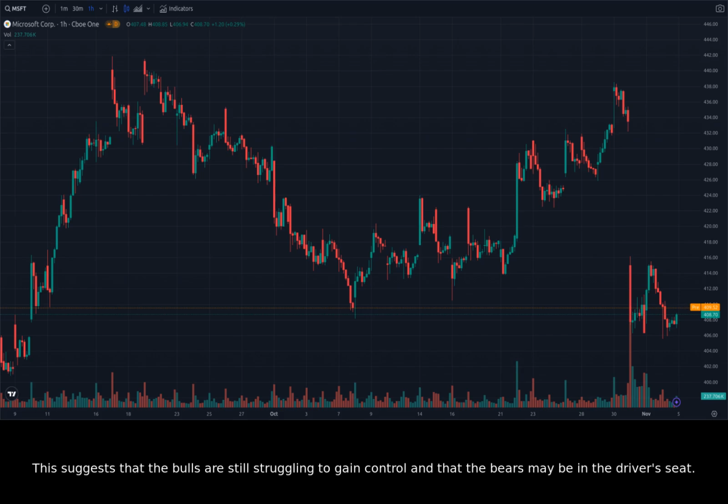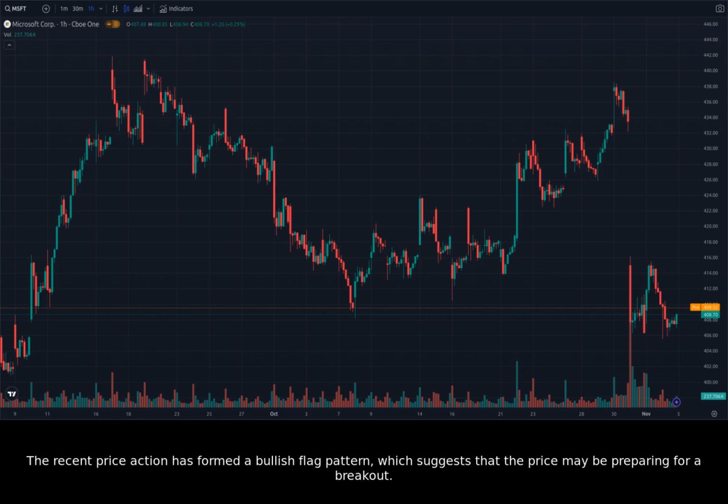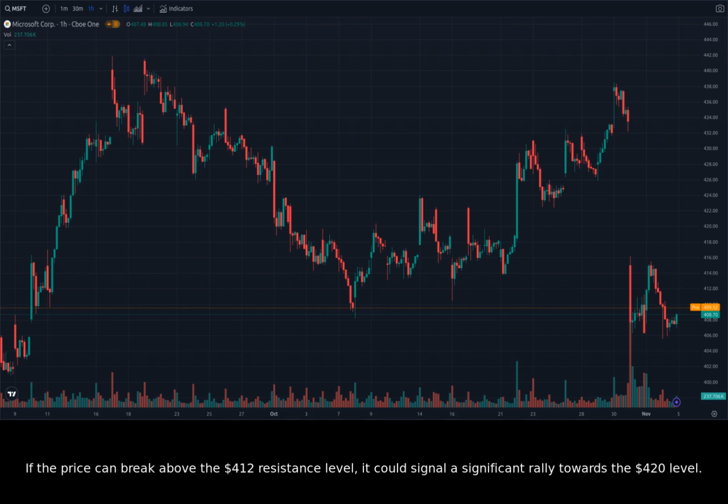This suggests that the bulls are still struggling to gain control and that the bears may be in the driver's seat. However, we also see signs of potential bullish momentum. The recent price action has formed a bullish flag pattern, which suggests that the price may be preparing for a breakout. If the price can break above the $412 resistance level, it could signal a significant rally towards the $420 level. However, if the price fails to break above this level, it could signal a continuation of the bearish trend.